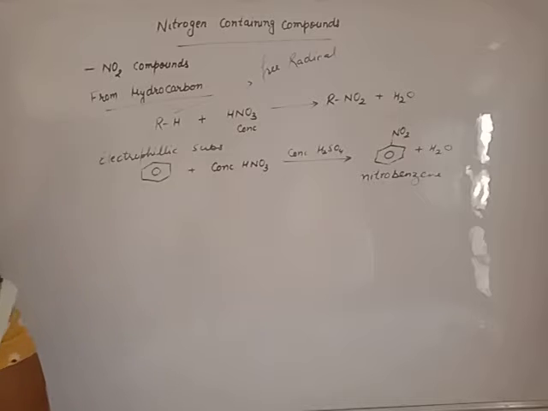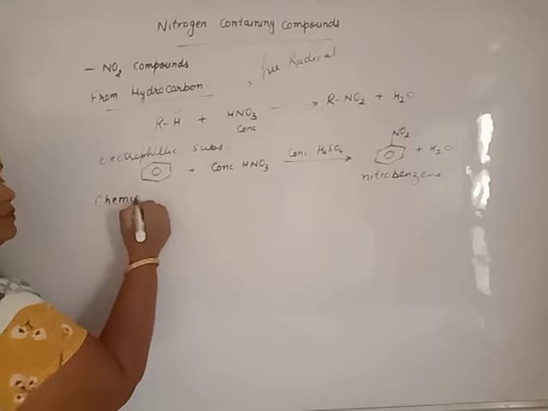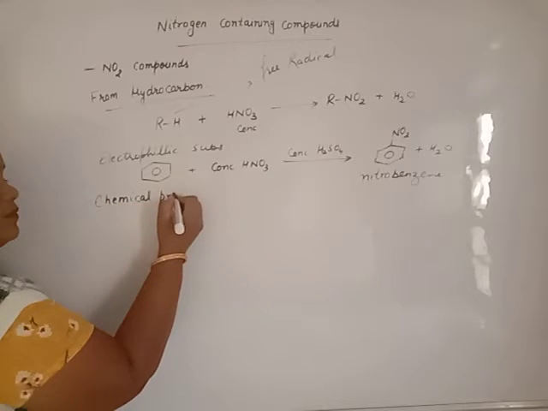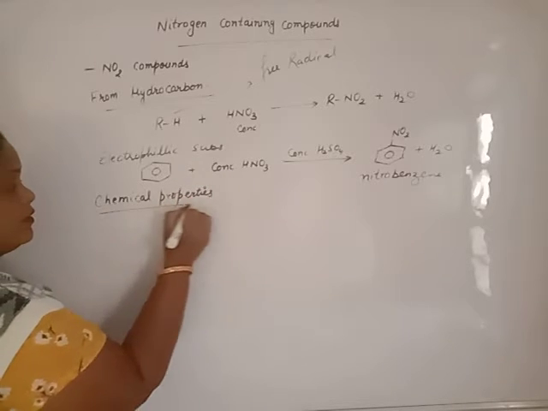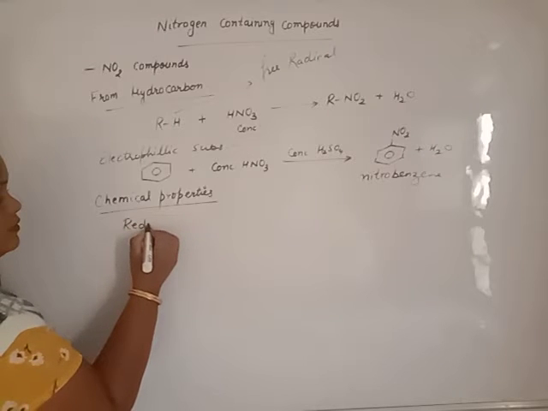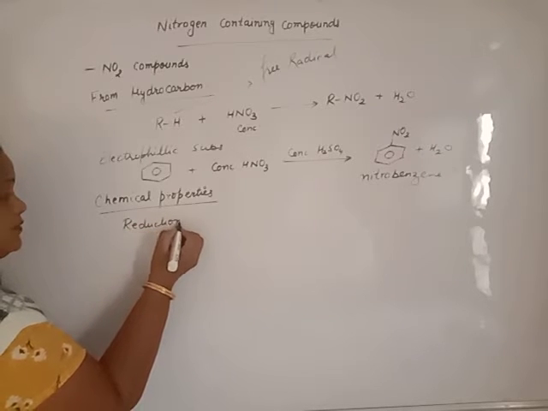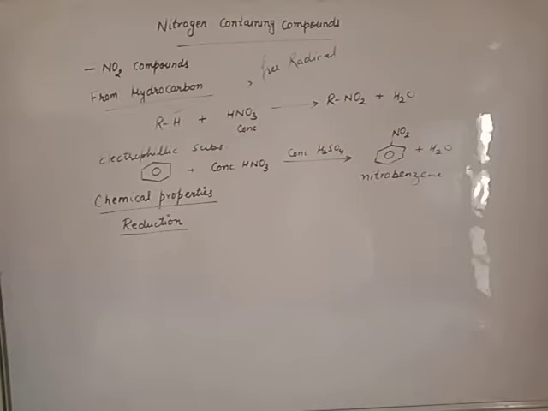Now chemical properties. Beta, what are the chemical properties? First of all, reduction. What will happen when nitro compounds are reduced?